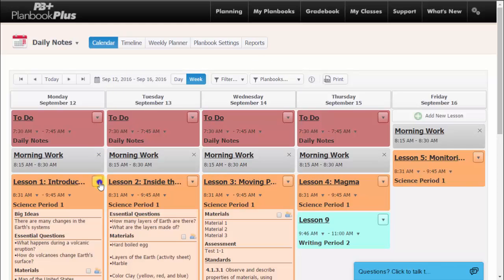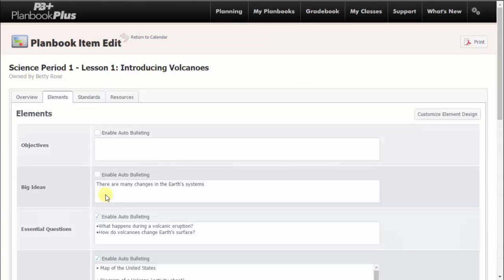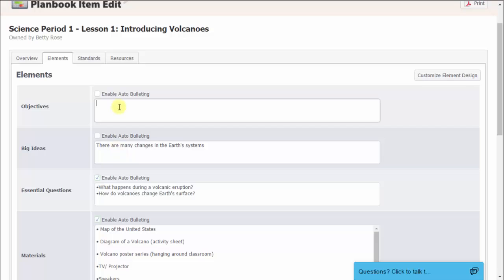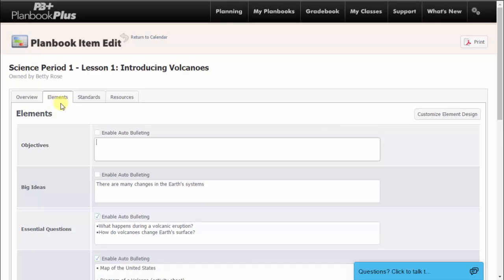To begin putting lesson plans in, you can click the drop-down arrow next to the lesson name and select Edit Lesson, or by clicking on the lesson name. Once you click to edit your lesson, you are taken to the Planbook Item Edit page. Here is where you can enter all the details of your lesson plan. You are first taken to the Elements tab, which will allow you to type your lesson plans in. Currently, I am using the default element design template. However, this can be customized by clicking on the Customize Element Design button, which we will go over later on. Once you have created your design, you can begin planning.